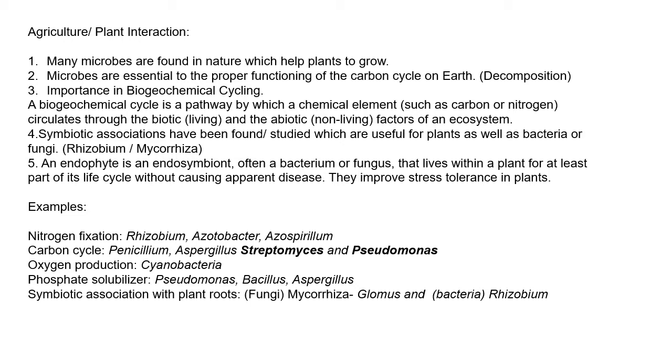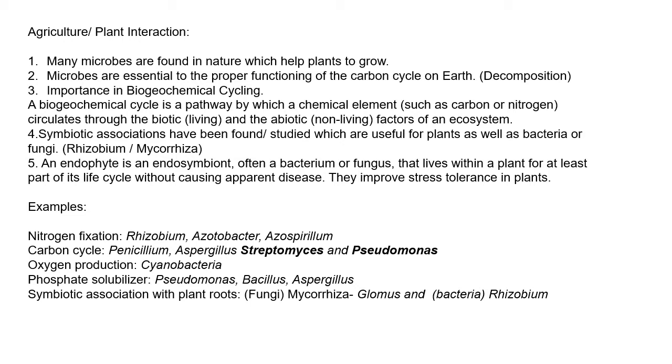Then next, an endophyte is an endosymbiont, often a bacteria or fungi, that lives within a plant for at least part of its life cycle without causing apparent disease. So there are endophytes, which means bacteria which live inside any part of the plant, for example the stem.